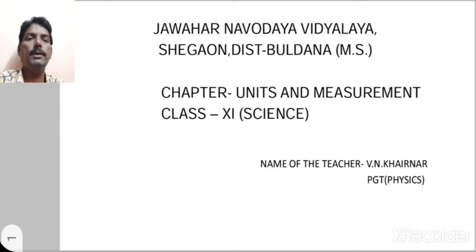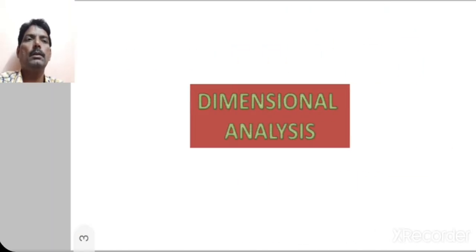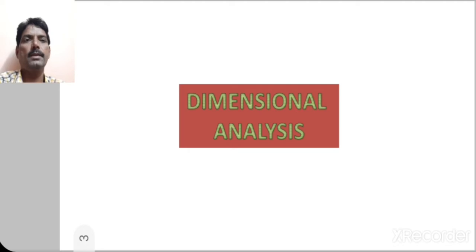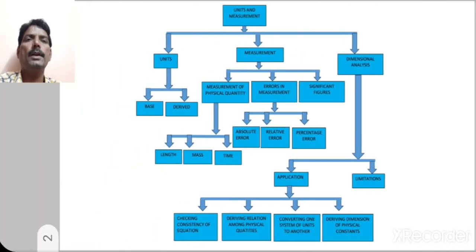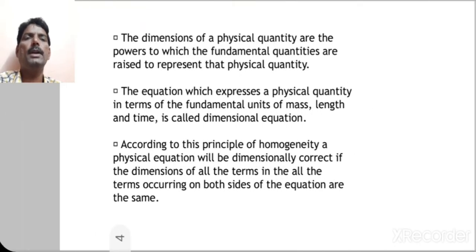In the second chapter of units and measurement, we are going to discuss dimensional analysis. This flowchart, which we have described in every lecture, has the final step, which is nothing but dimensional analysis. So dear friends, what exactly is dimensional analysis? First of all, we should know about dimensions.